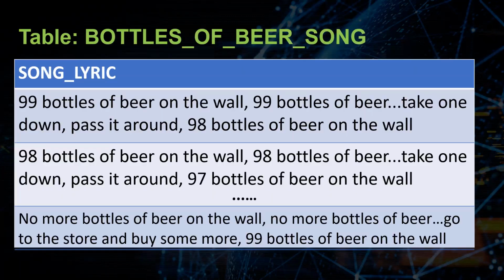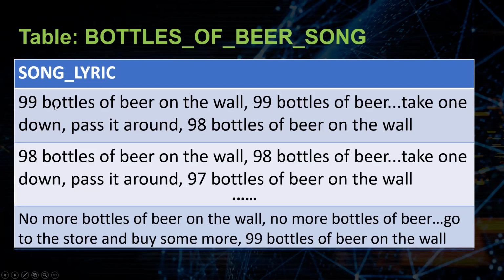Let's say that I've got a table called the Bottles of Beer Song. And this table has only one column in it called Song Lyric. And the table spans down for 100 records. Every single record in this table is another verse of the Bottles of Beer song. It's a song that goes 99 bottles of beer on the wall, 99 bottles of beer, you take one down, you pass it around, 98 bottles of beer on the wall. It's a song that we all used to sing on long car trips to annoy the living fire out of our parents.